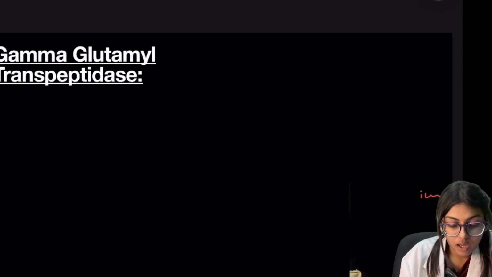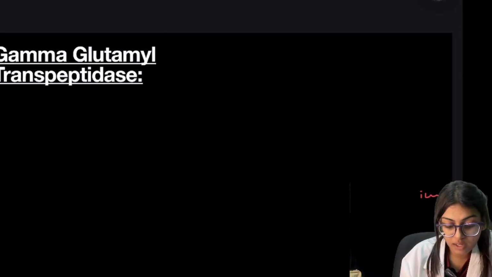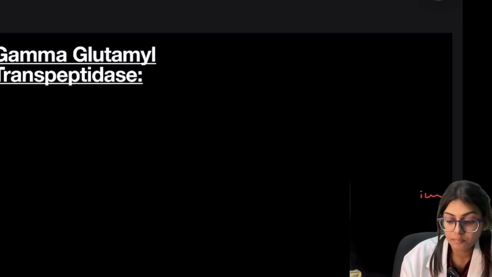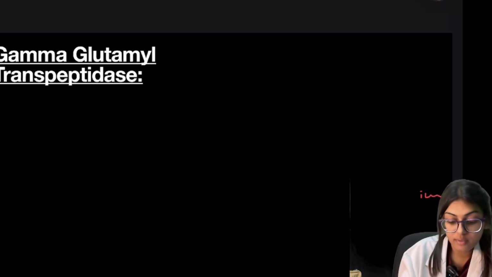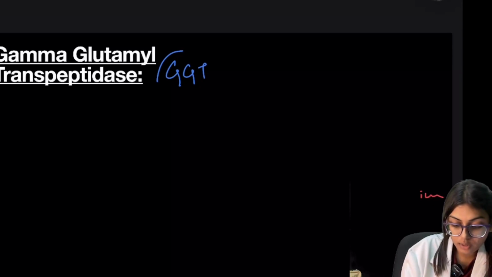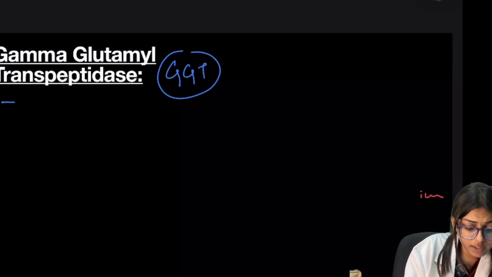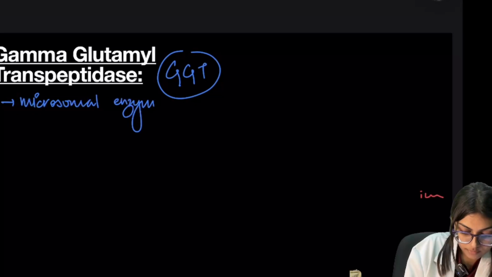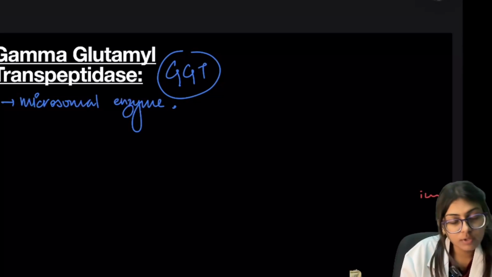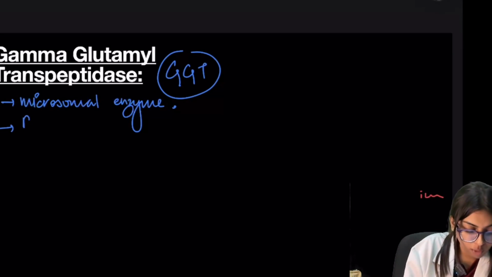Now third, our serum enzyme which is derived from the liver is GGT. GGT is what? Gamma glutamyl transpeptidase, GGT. GGT is a microsomal enzyme which is widely distributed in the body tissues, including the liver.